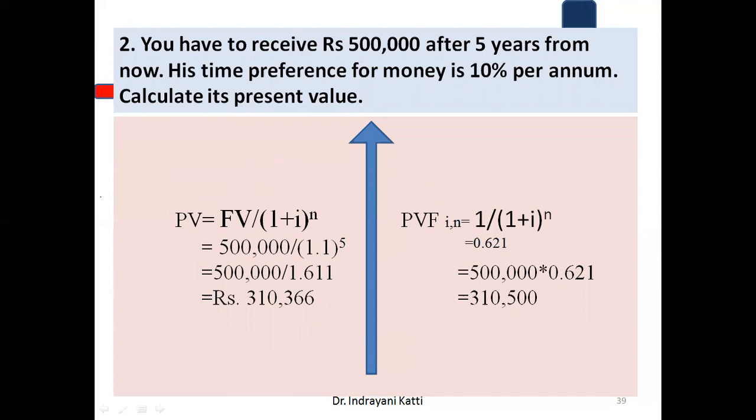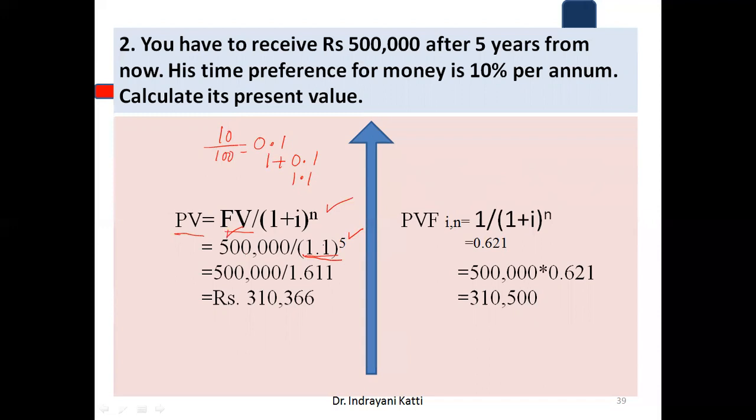Okay, so let's come to the equation. PV, present value, is equal to future value divided by (1 plus i) raised to n. So future value is 5 lakh, divided by 1.1. 1.1 is nothing but 10 divided by 100, which is 0.1, and when this 0.1 is added to 1, it becomes 1.1. That is 5 lakh divided by 1.1 raised to 5 years.